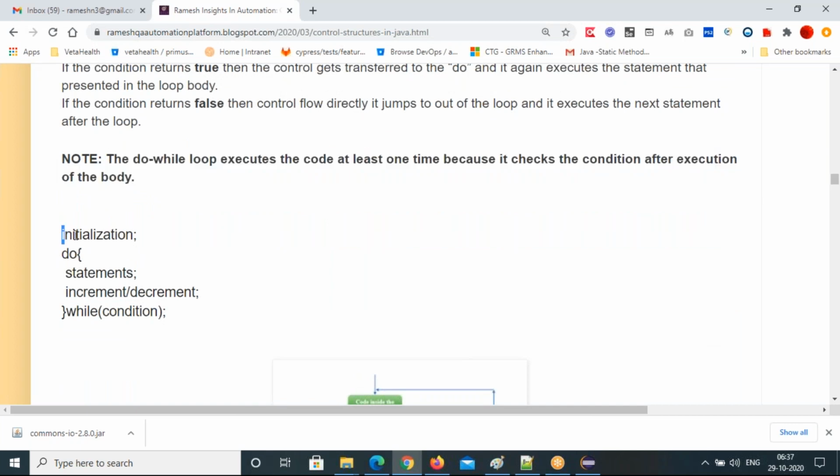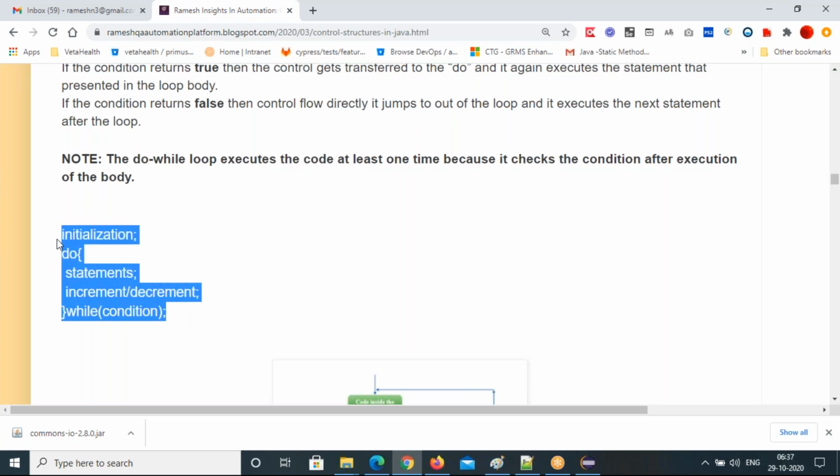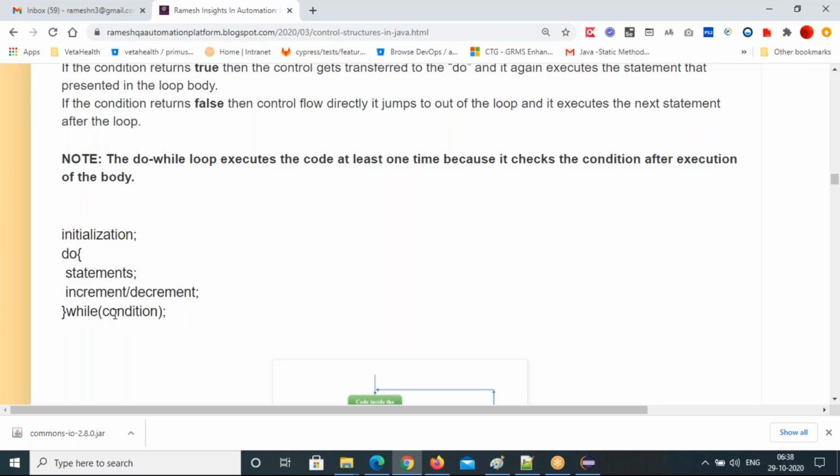In detail, I have given: initialization, do, curly braces, statements, increment or decrement, curly braces end, while, bracket, condition. So this is how to write a do while loop.